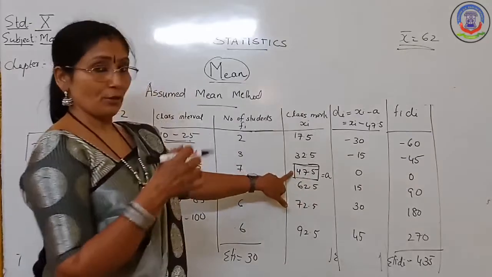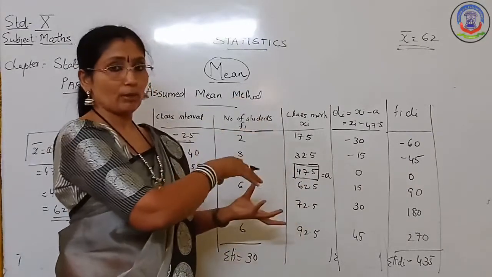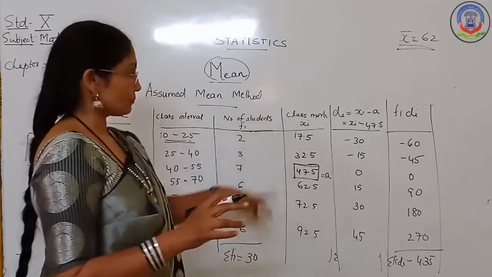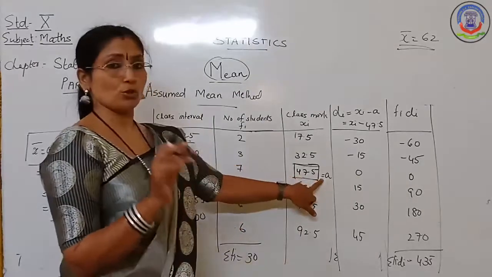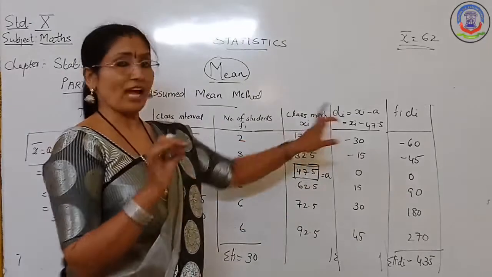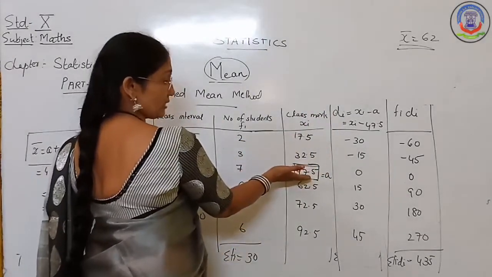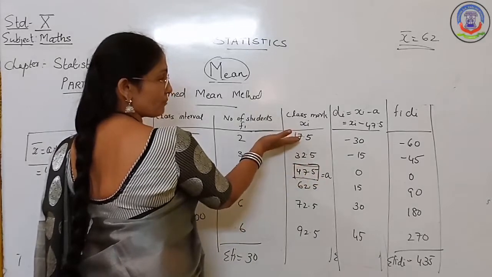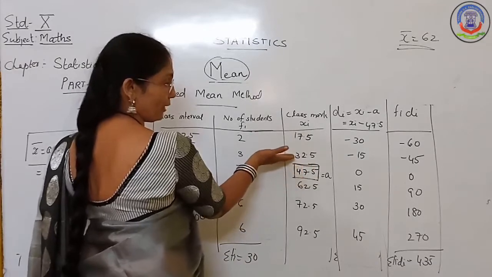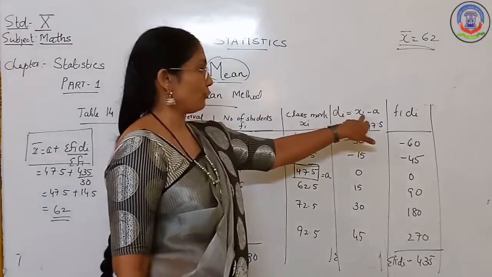Here there are 6 classes, so we can take the third one or the fourth one, whichever is usable for you. Here I choose 47.5 as a, that means the assumed mean. Now the next step is to find the deviation. Deviation means how much every class mark deviates from this assumed mean a. That means 17.5 how much deviation from 47.5, 32.5 how much deviation from 47.5. That means we are going to find xi minus a.